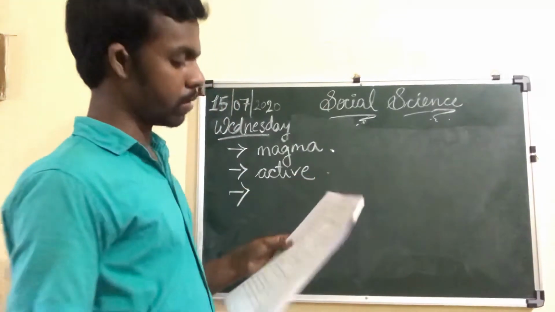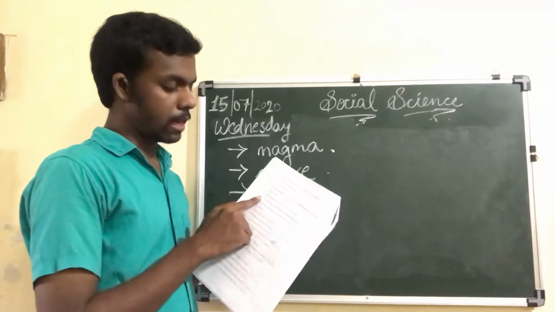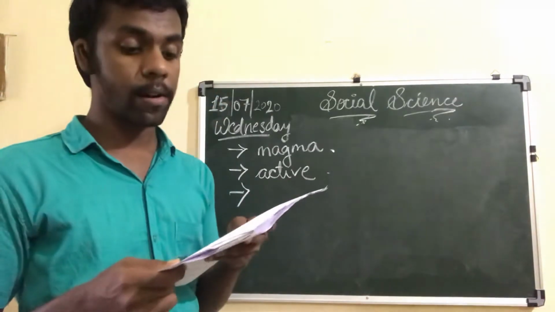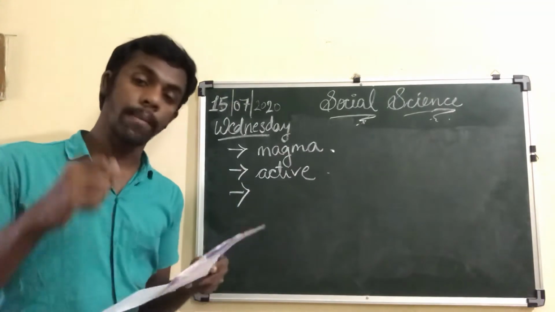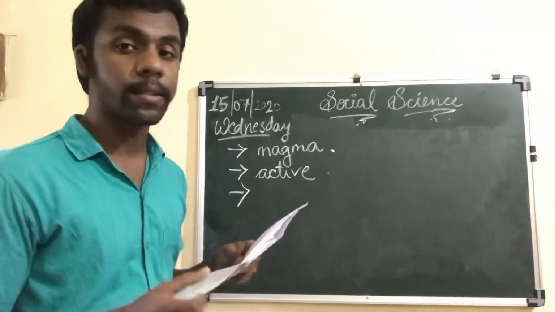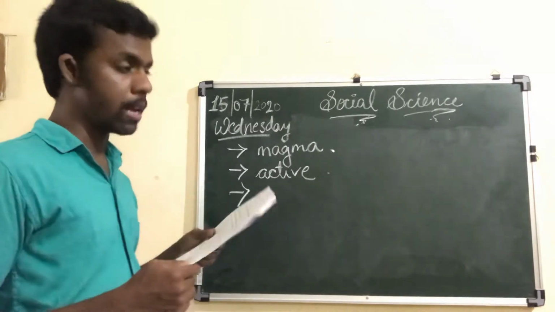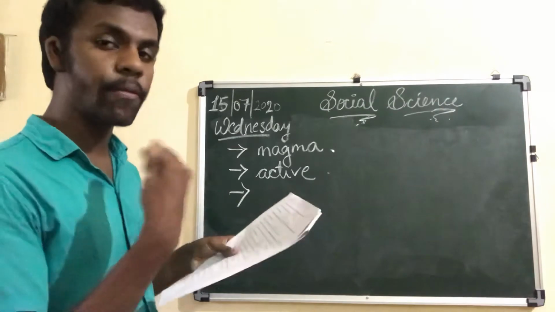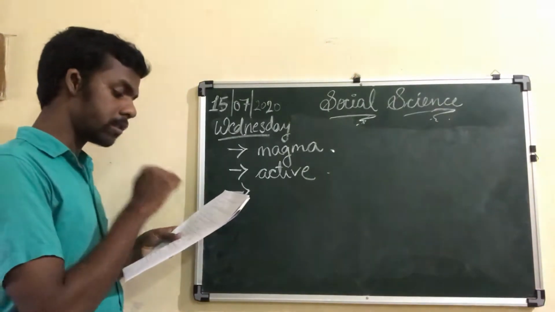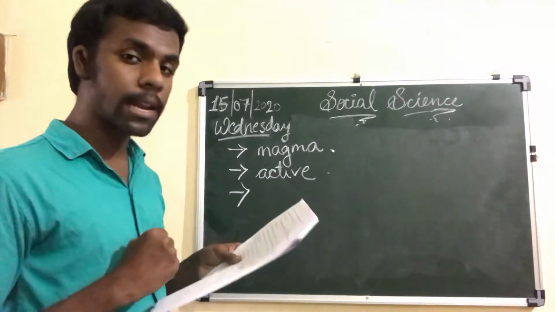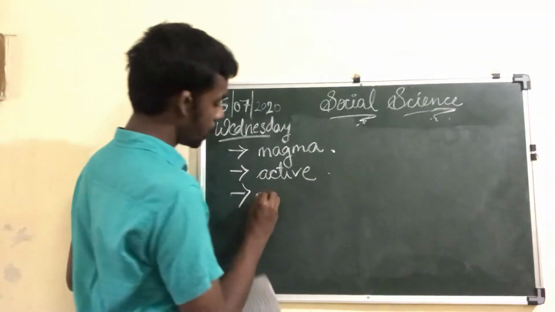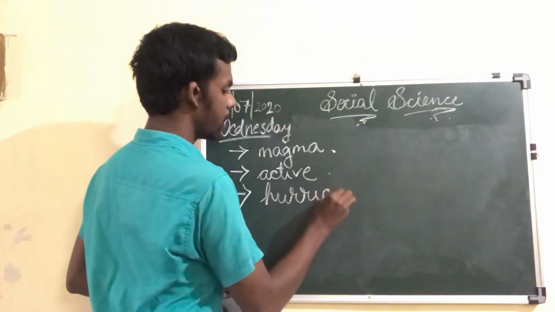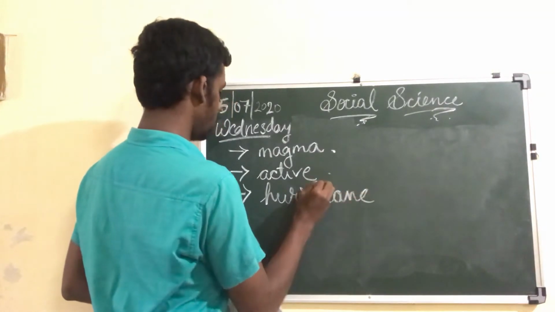What is the third fill up? In the United States of America, strong winds are called dash. That also we have seen. In some countries the cyclones are given different names. So in the United States of America, what is the name for cyclone? That is hurricane. Hurricane is the answer for the third fill up.